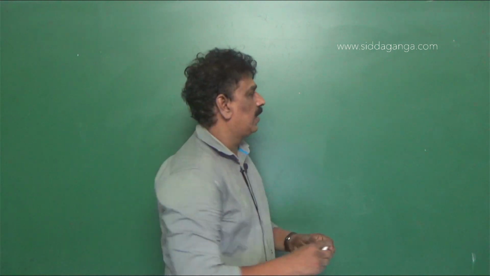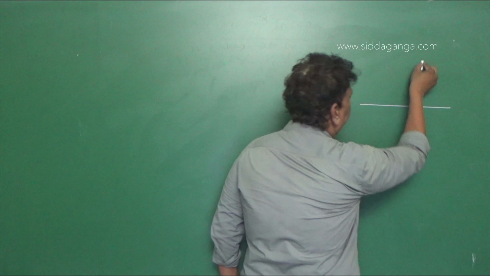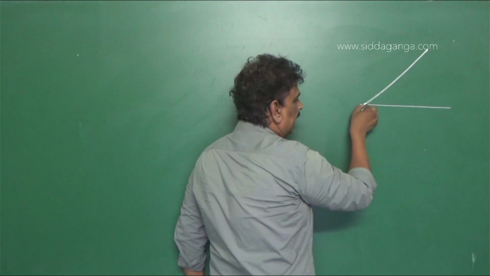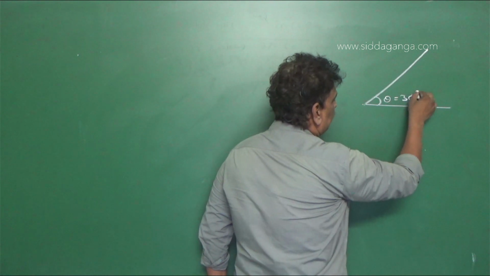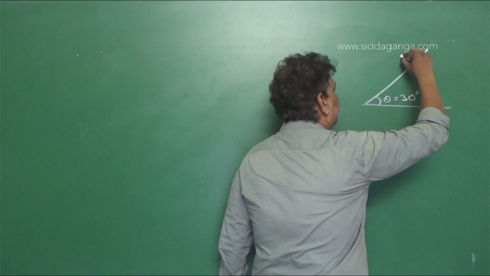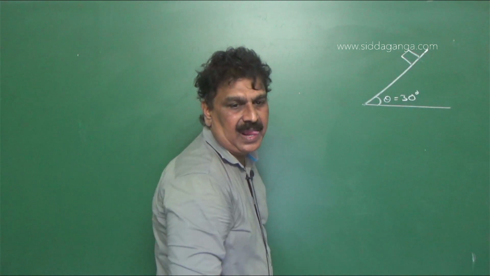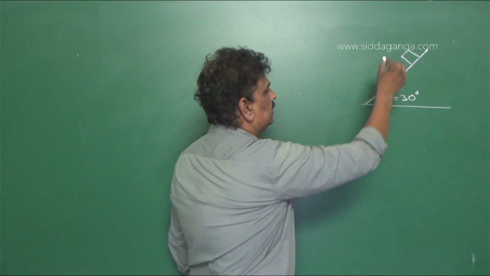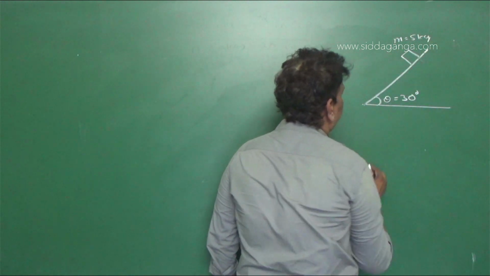Now we have an inclined plane inclined at an angle of theta is equal to 30 degree. Here we have a block like this, of mass m is equal to 5 kg.